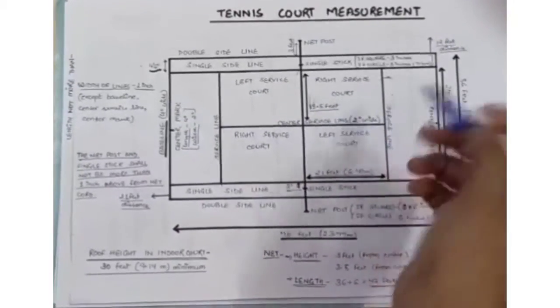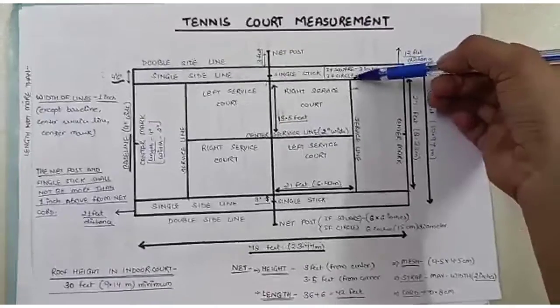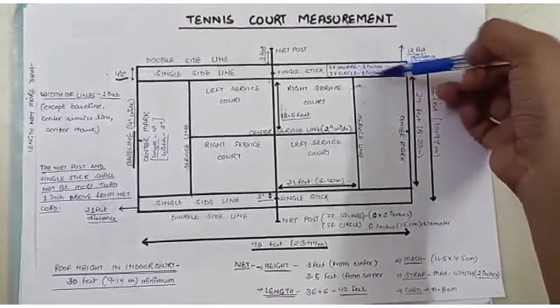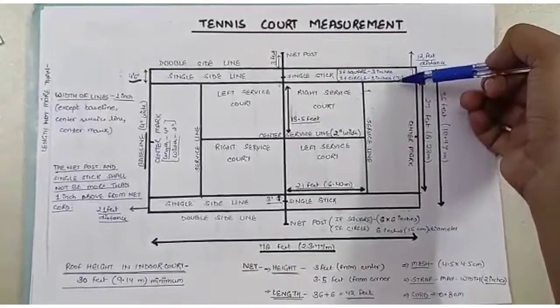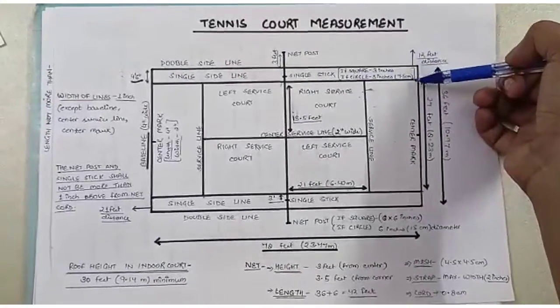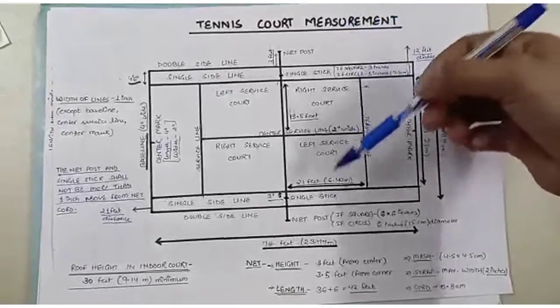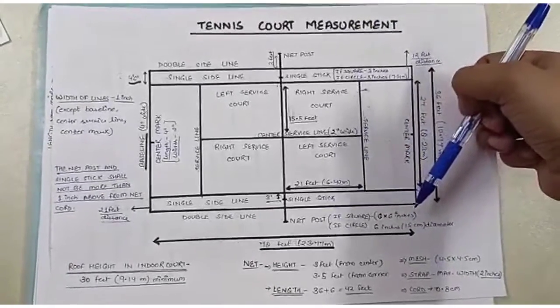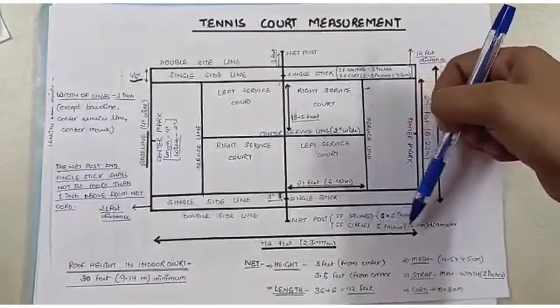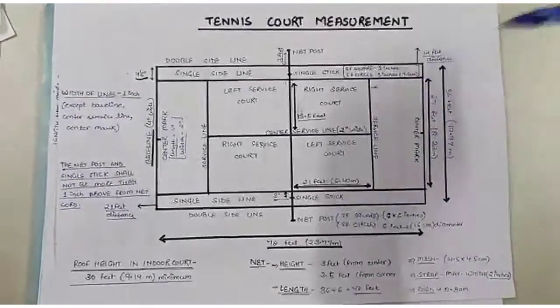Center service line is 2 inches wide. So if the single stick is square, then it should be 3 inches. If it is circular, then it should be 7.5 centimeter diameter. If the net post is square, then 6 by 6 inches should be there. If circular, then 15 centimeter diameter.